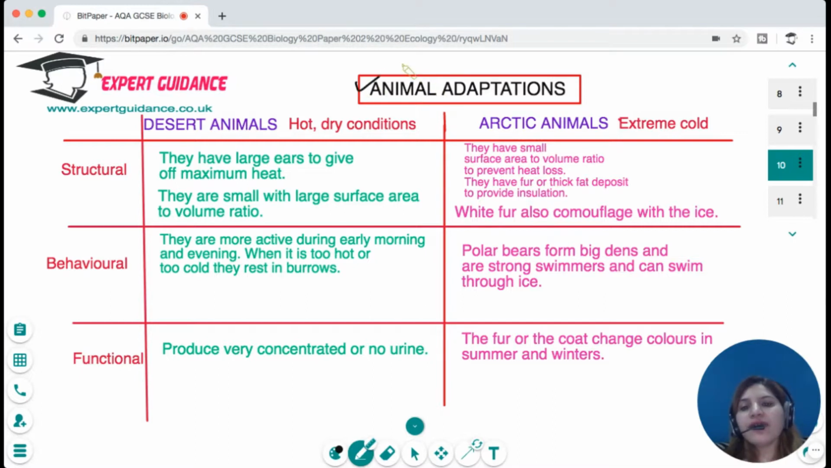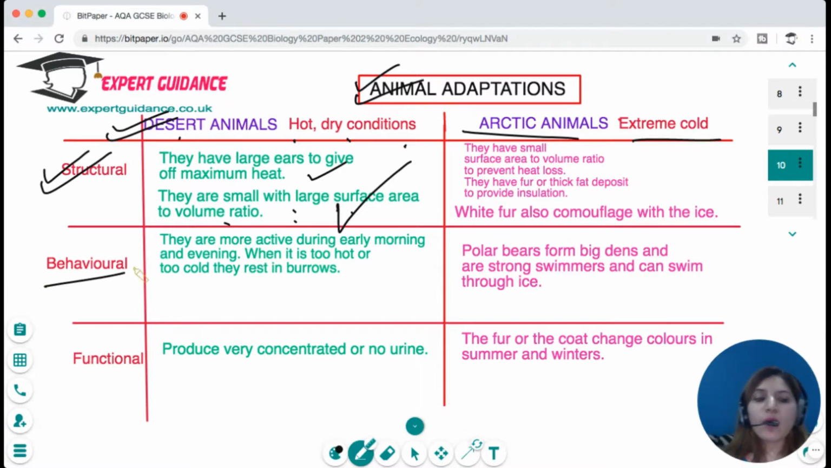In a similar way, there are two extreme types of animals we can find. One living in the deserts, which suffer from hot, dry climates, and the Arctic animals, which live in extremely cold conditions. For the desert animals, the structural adaptations are that they have large ears to give off maximum heat, and they are small with a large surface area to volume ratio so that they can radiate maximum heat out. For the behavioral adaptation, they are more active during early morning and the evening when the temperature is not too high or too low. And when it is too hot or too cold, they rest in burrows. The functional adaptation is that they produce very concentrated or no urine so that they can prevent water loss.